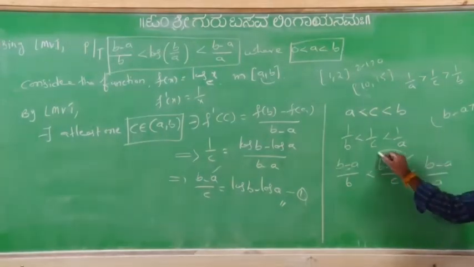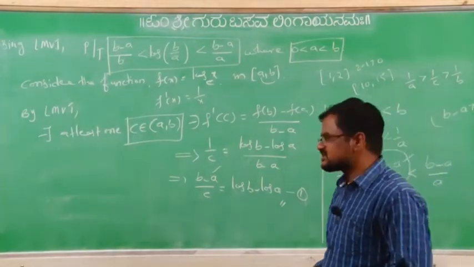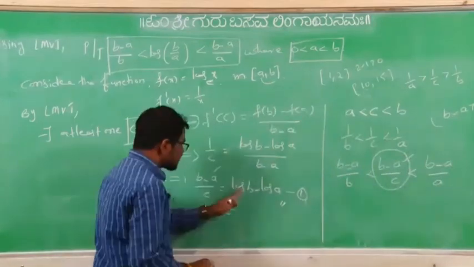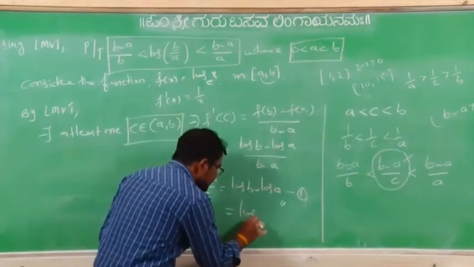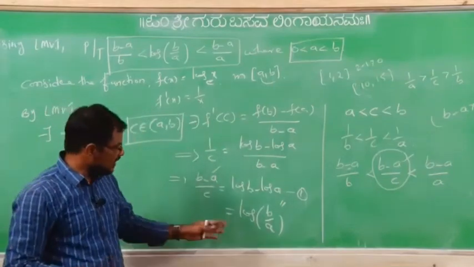Now by equation number 1, b minus a by c can be written as log b minus log a. But we know that log b minus log a is log of b by a.